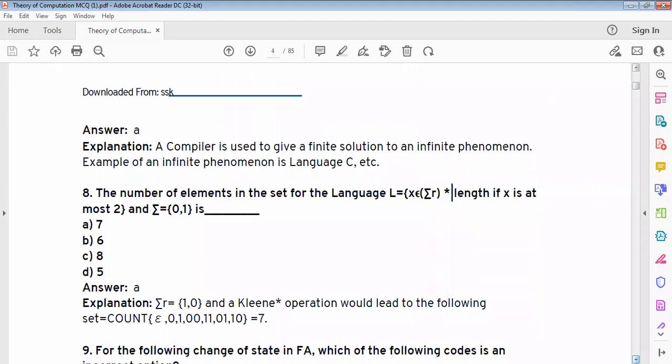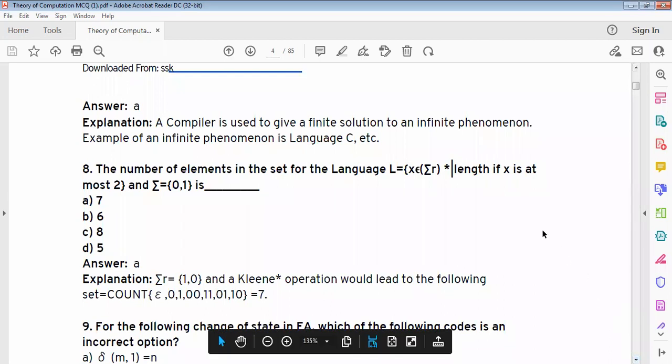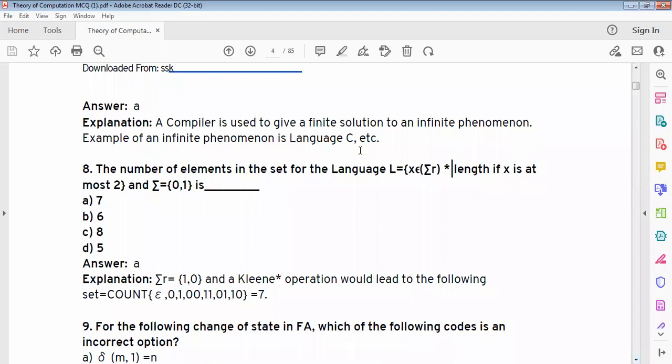Answer is A. A compiler is used to give a finite solution to an infinite phenomenon. Example of an infinite phenomenon is language C. Next,